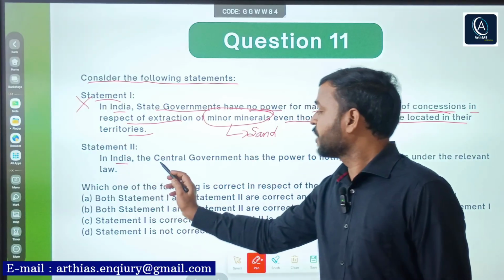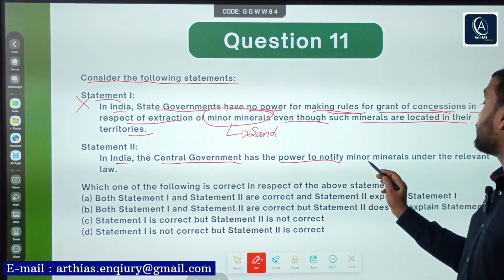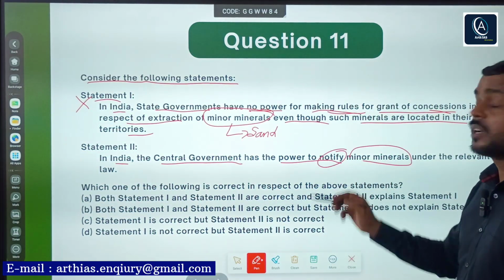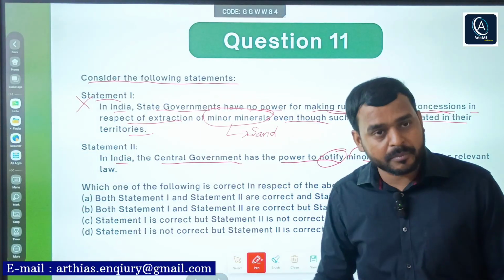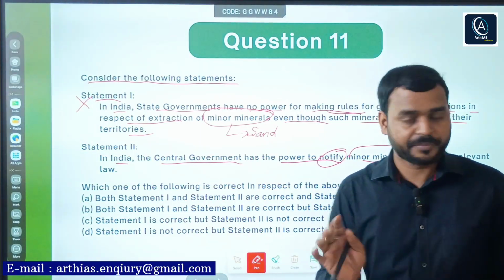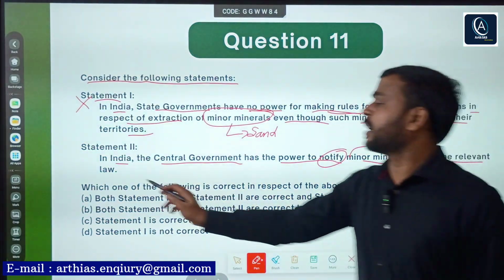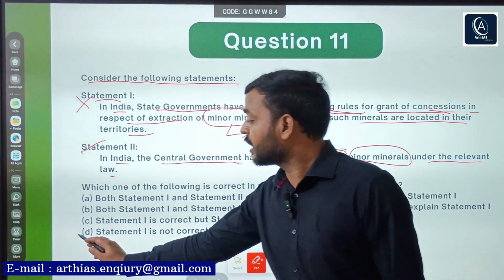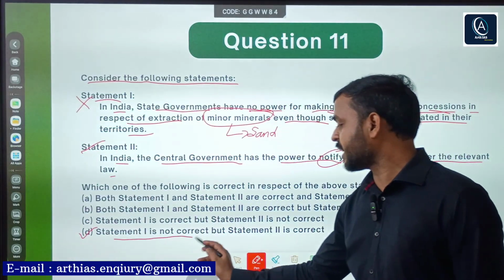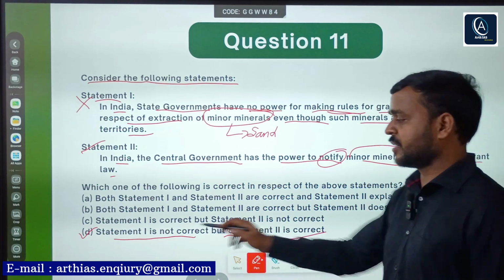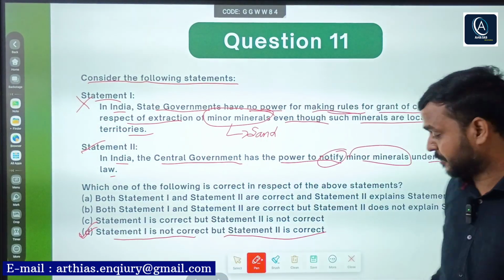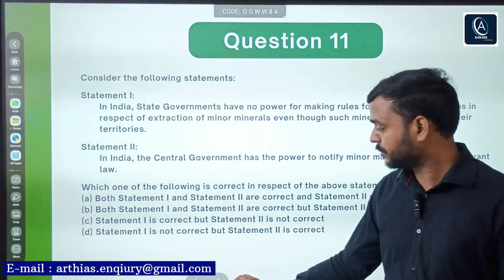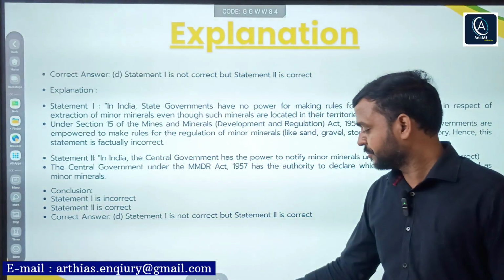Second, in India, the central government has the power to notify minor minerals. Right? It can notify which minerals are minor minerals under the relevant law. Obviously, this is correct. So D is the right answer. Statement 1 is not correct, but statement 2 is correct. So D is the right answer. Here is the explanation. You can read.